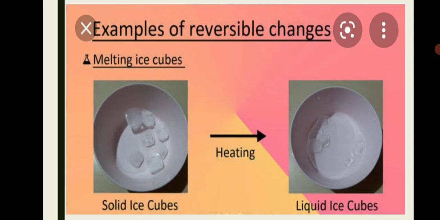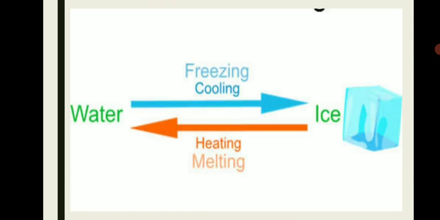Now put the tray back into the freezer and examine it after 2 hours. You will notice that the water changes into ice again, and this shows that a change can be reversible, that is, it occurs in two opposite directions.